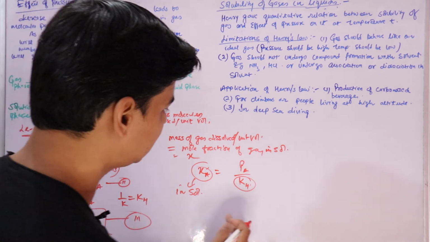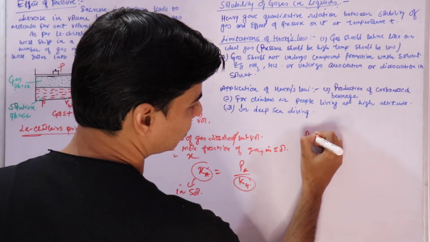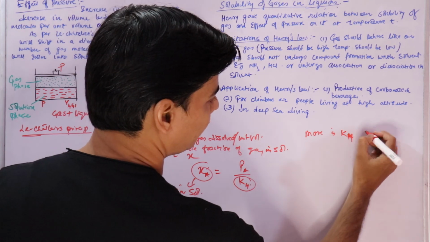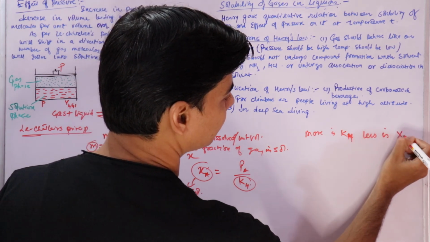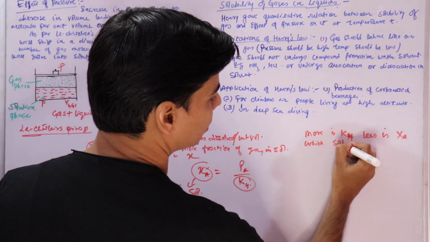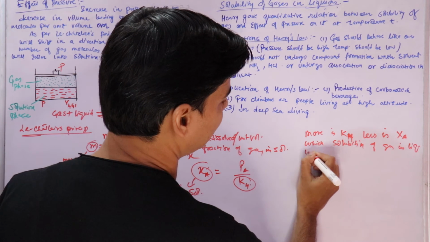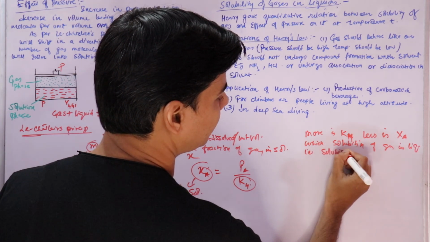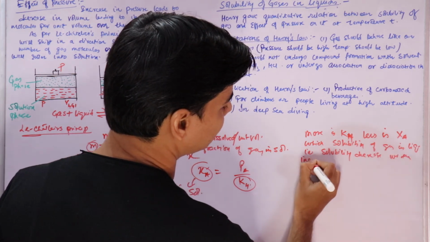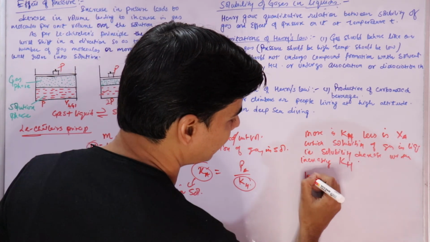I'll just write it down. This is important, try to understand this clearly. We say that more is the value of Henry's constant KH, less is XA, which is the solubility of gas in liquid. That is, solubility decreases with increasing value of KH, right?